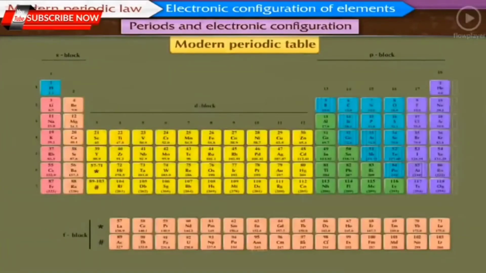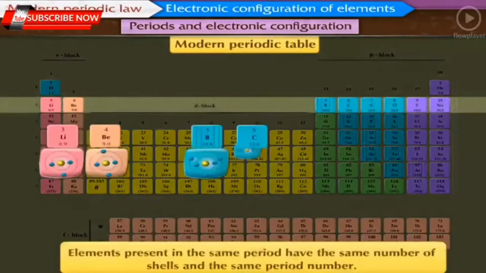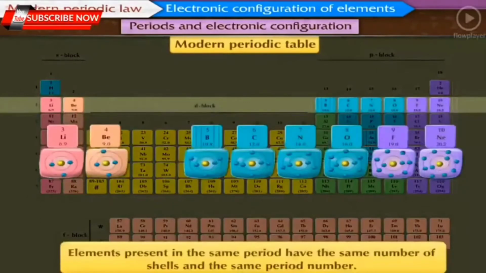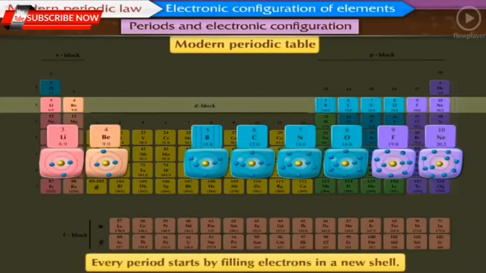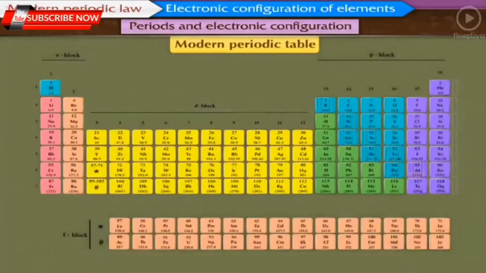Periods and electronic configuration. In the modern periodic table, elements present in the same period have the same number of shells and the same period number. Every period starts by filling electrons in a new shell. To understand the electronic configuration of elements, let us first study the elements and the electronic configuration of period 2.